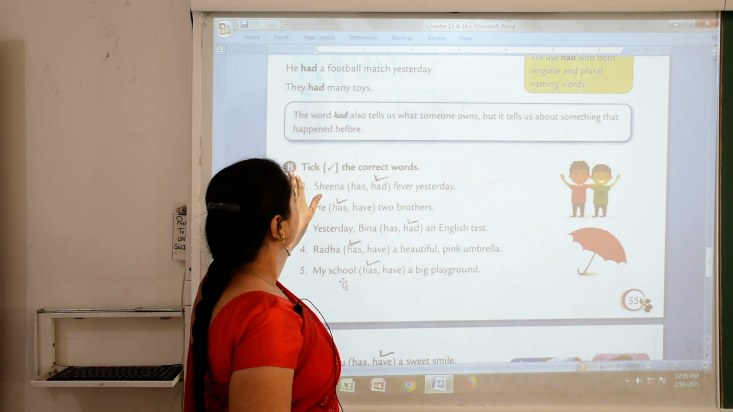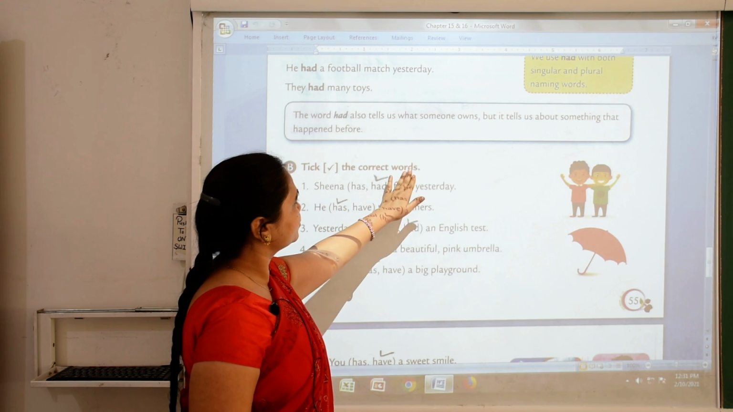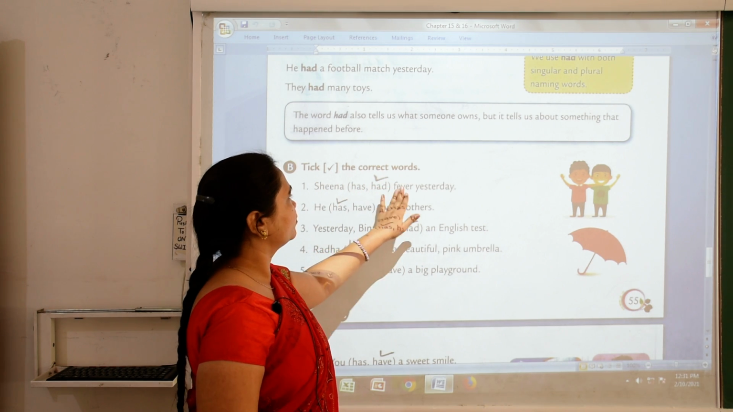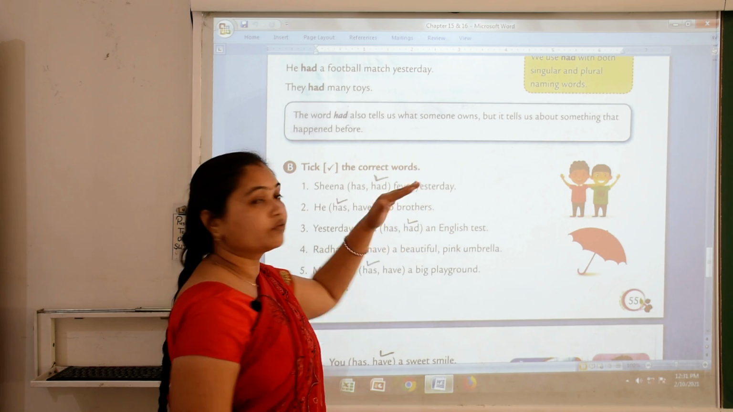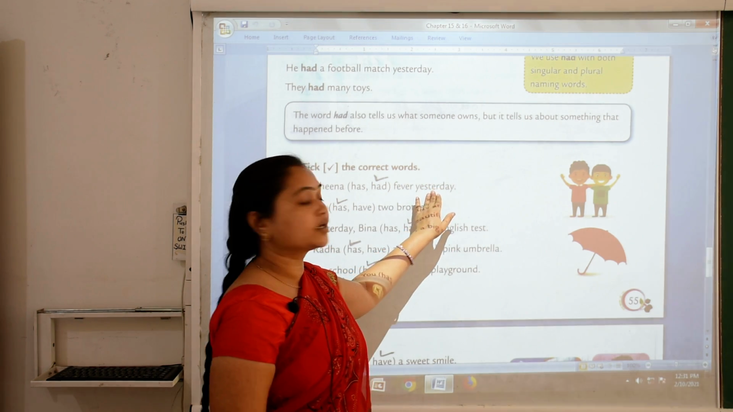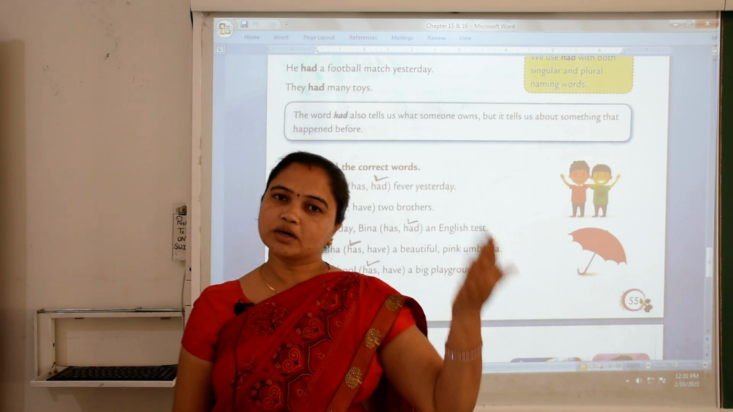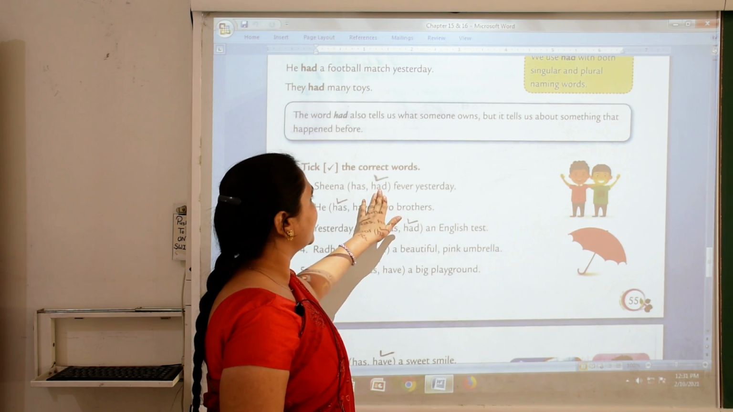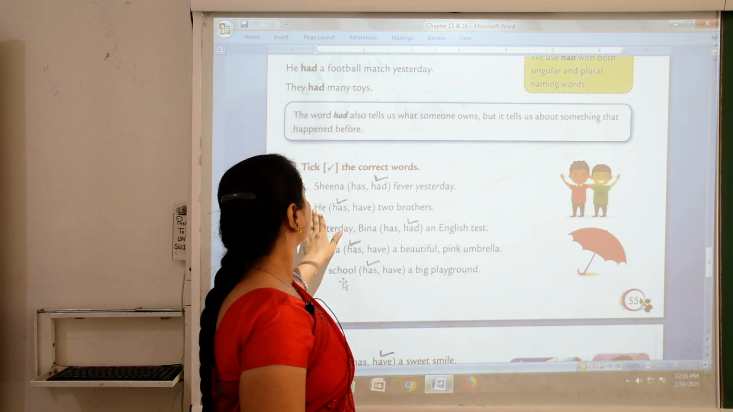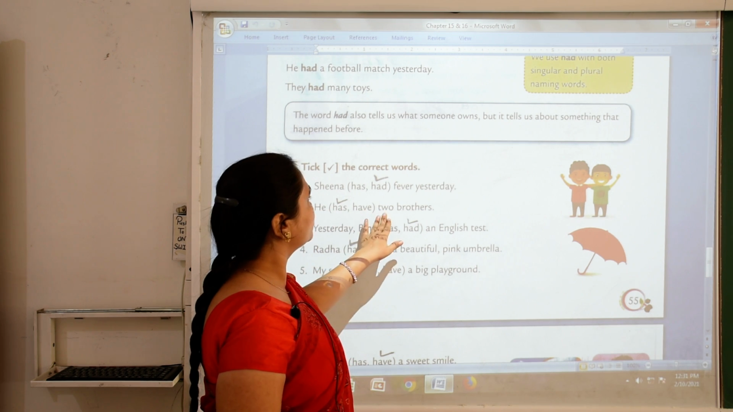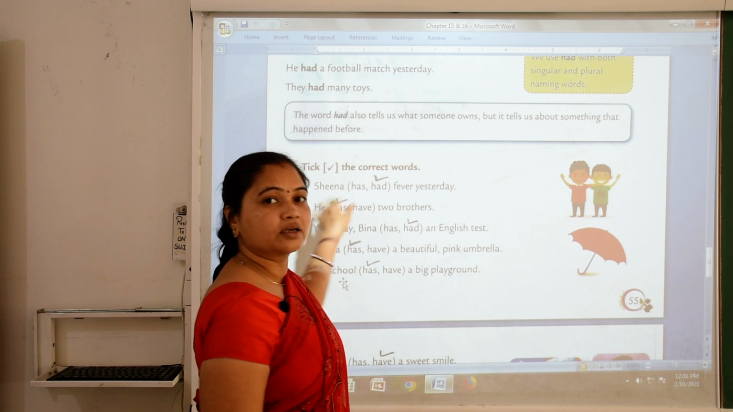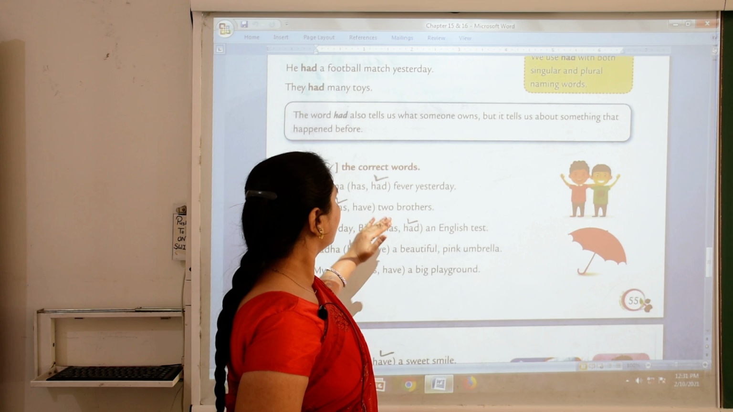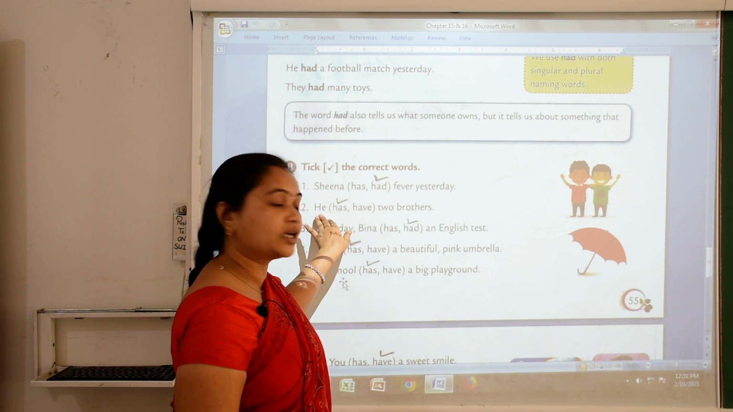Now exercise B, tick the correct words. Sheena has or had fever yesterday. Here we talk about yesterday. It means we talk about past. So we tick on had. Sheena had fever yesterday. He have 2 brothers. Here he is singular naming word and we use has with he.